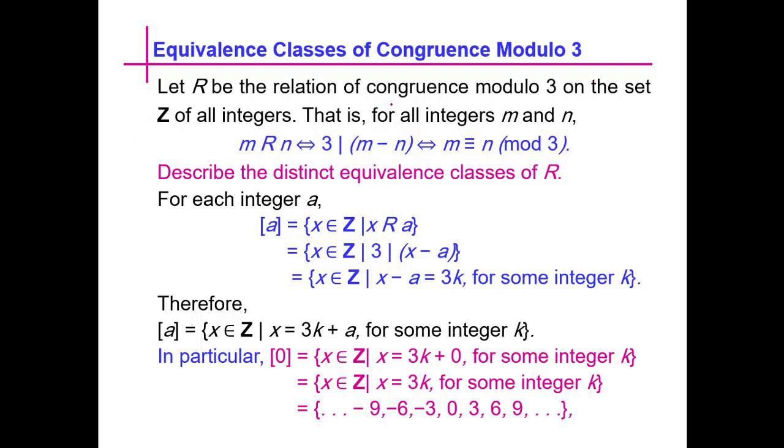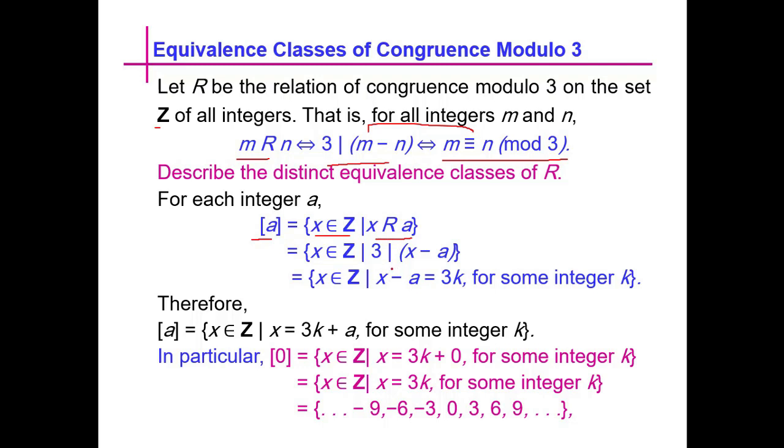Let R be the relation of congruence modulo 3 on the set Z of integers, that is for all integers m and n, m is related to n if and only if 3 divides m minus n, which means that m is congruent to n mod 3. So both the statements are equivalent. Describe the distinct equivalence classes of R. So for each integer a, the class of a will be x belonging to the set of integers such that x is related to a,